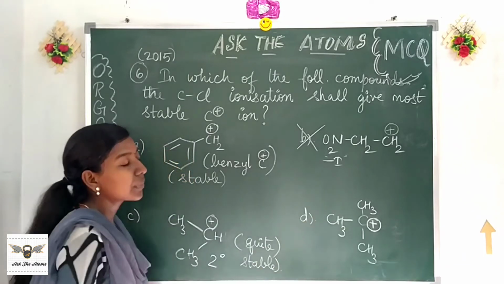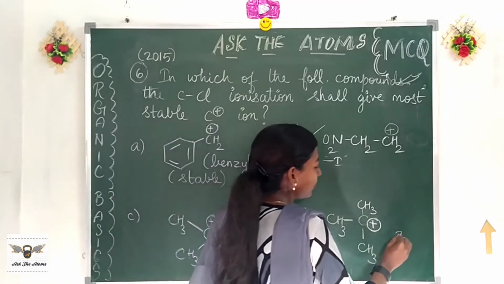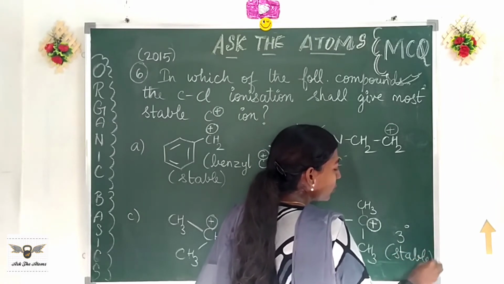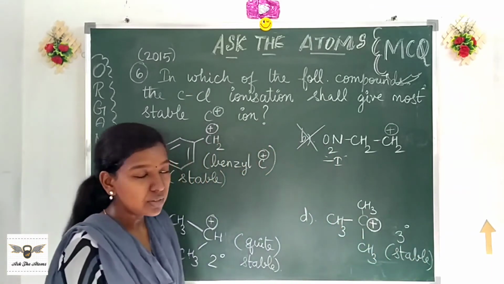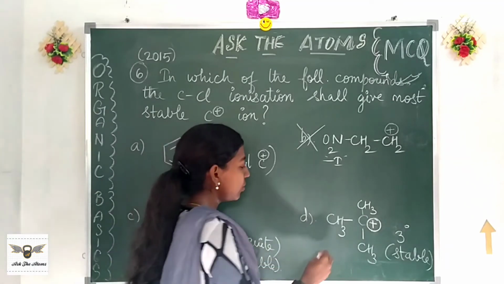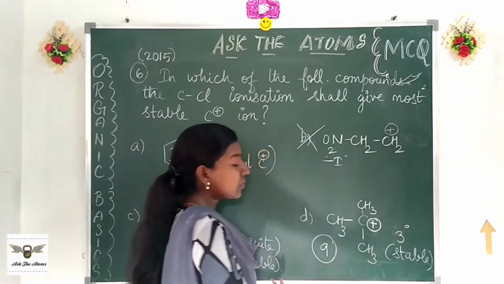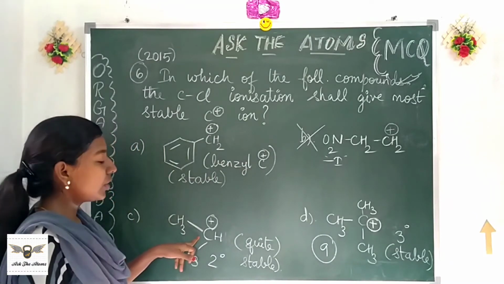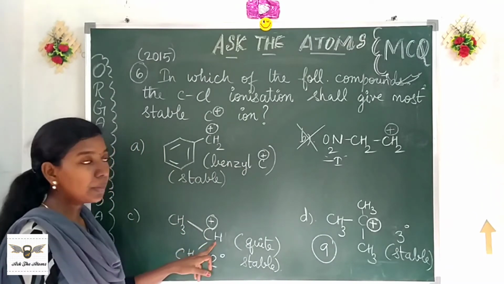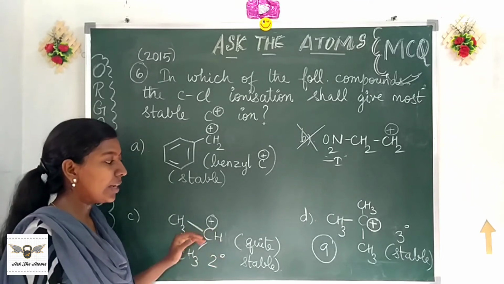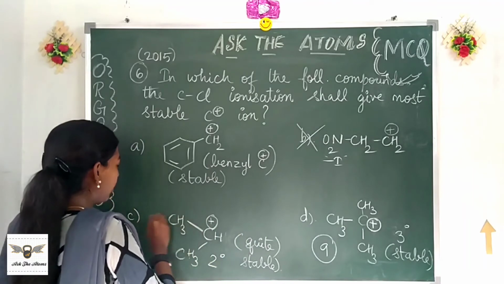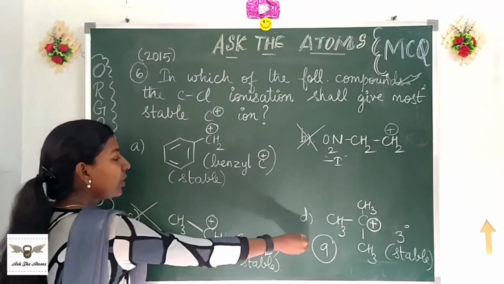The last one, it is a tertiary carbocation. You know, tertiary is stabilized due to hyperconjugation. How many hyperconjugated structures can you give? There are 9 alpha hydrogens. So you can give 9 hyperconjugated structures. So this is going to be extremely stable. This is going to be 3 plus 3 plus 1, 7 structures, quite stable. But comparing this and this, this is ignored because it is not equivalent, it's not as stable as this, right?